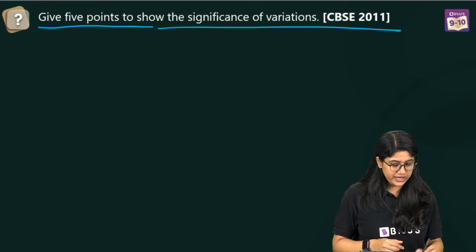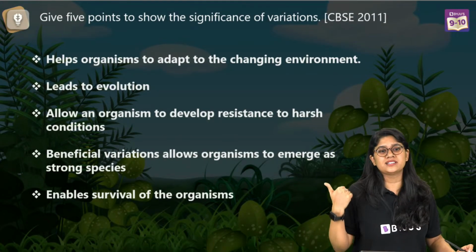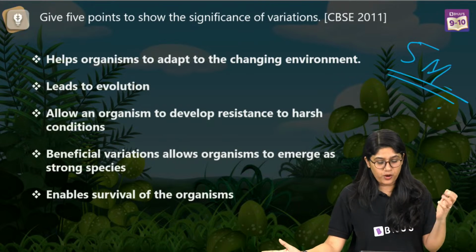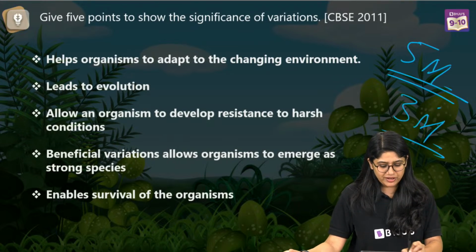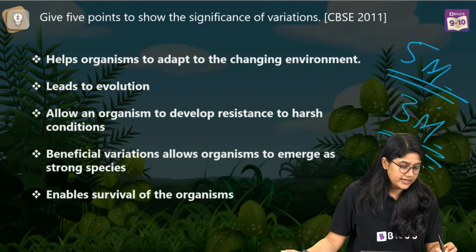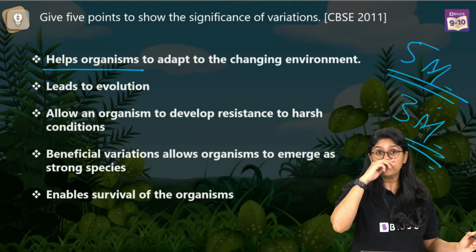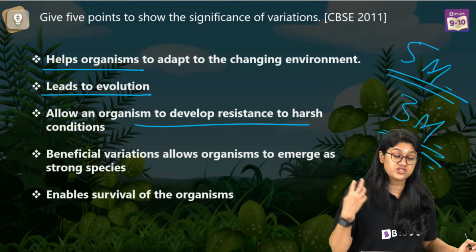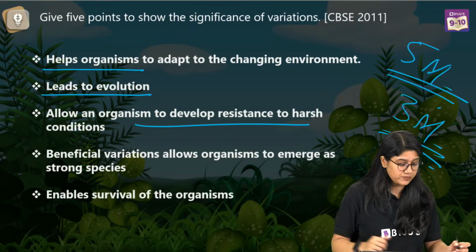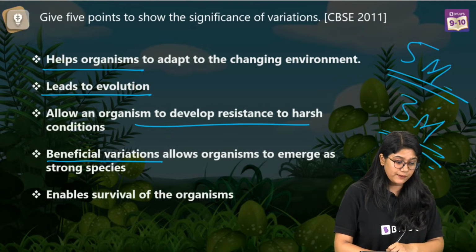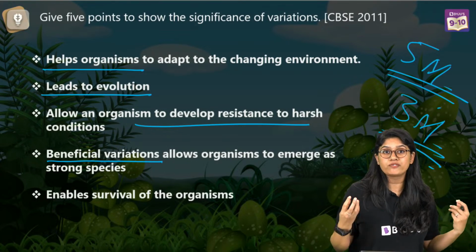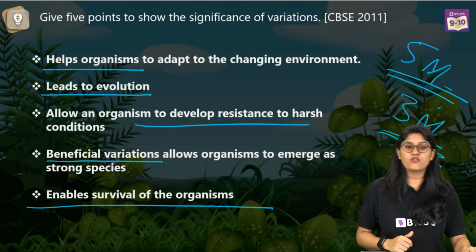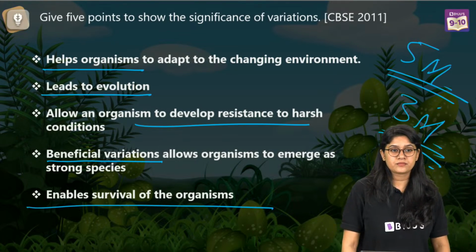Very good, everyone. So we have 5 points and this is how you can write. If this question comes for 5 marks, you have the straight 5 points. For a 3 marks question, you can write 3 points altogether. It helps organisms to adapt to the changing environment, leads to evolution, allows the organism to develop resistance against harsh conditions. Beneficial variation helps the emergence of strong species and enables survival of the organism.